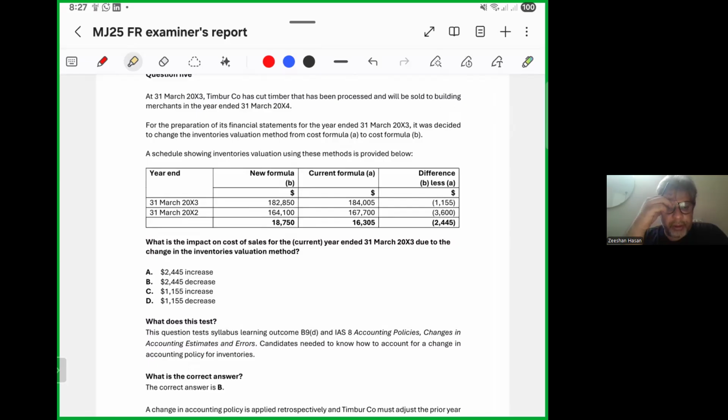What does this test? The question tests the learning outcome in IAS 8, accounting policies, changes in accounting estimates and errors. Candidates need to know how to account for a change in accounting policy for inventories. What is the correct answer? It is B.